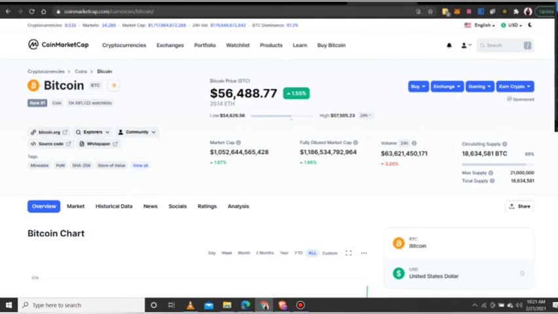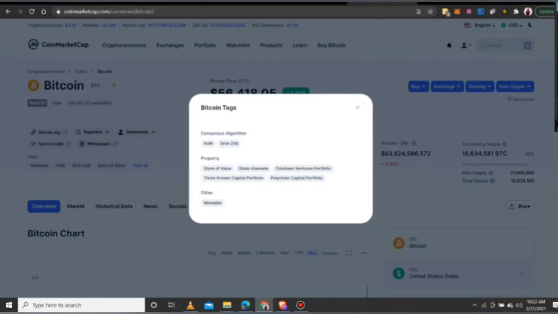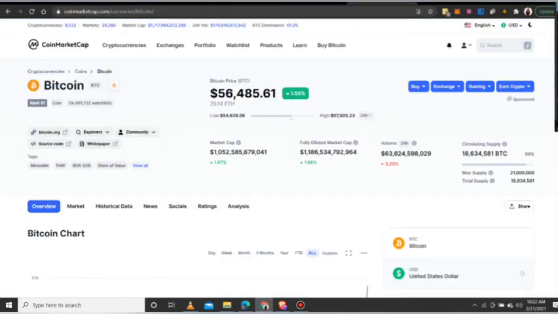Then you see the tags of what Bitcoin is. Bitcoin is mineable, uses proof of work, and uses SHA-256. I was talking about SHA the other time. That is the cryptography it uses. It is also a store of value. I think you can click view more to see the things it has: the properties, the consensus used, and others. There are a lot of things it has here. You can view them. I won't go into details about the Bitcoin price and the rest.